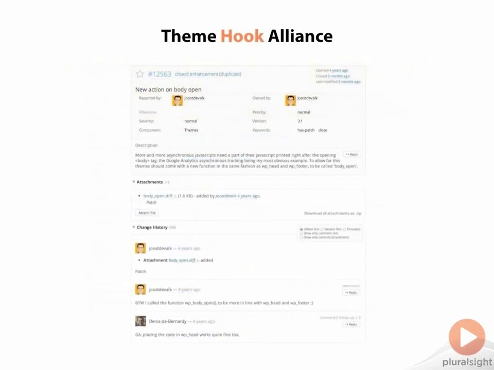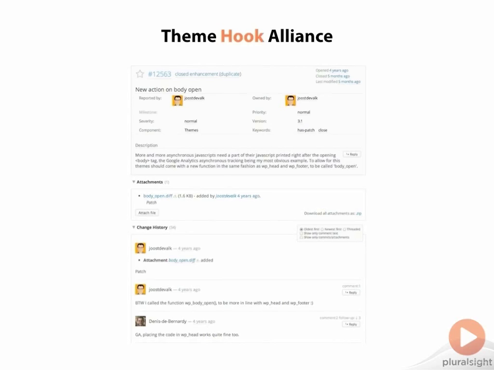When this was brought up in a Trac ticket as a feature request for WordPress core, the lead developer suggested that adding a core hook was not the way to go, at least not yet. There isn't a lot of demand for an after the body tag hook to implement it into core, and until there is, it's not going to be added. And anyway, it isn't the place of core to add a hook. It's more the realm of the themes, which is where the hook would actually need to go to fire right after the body tag.